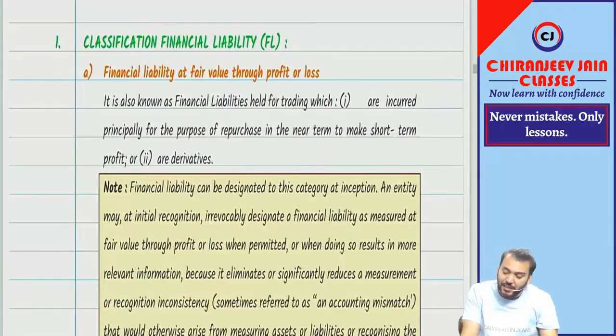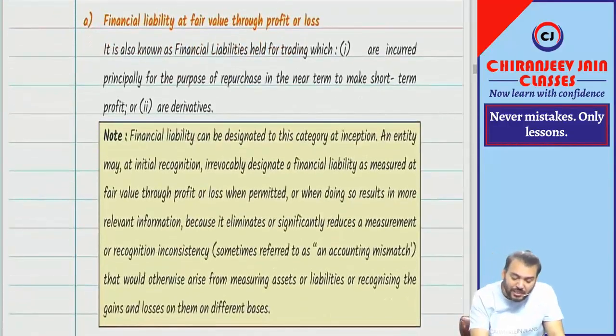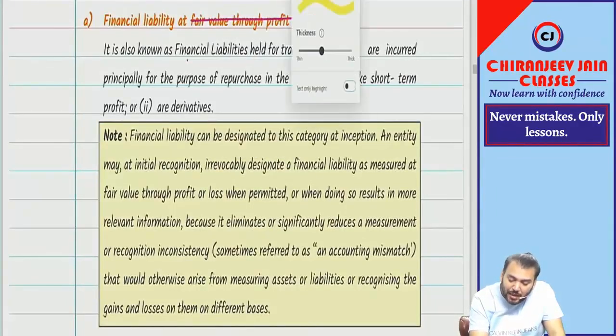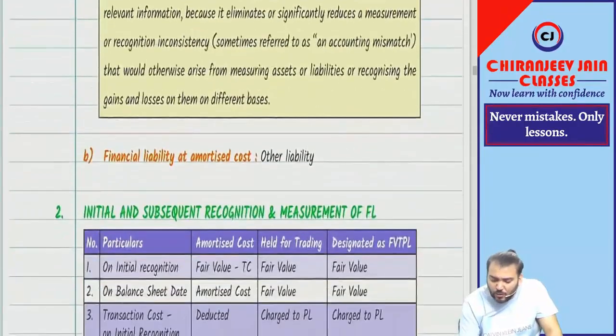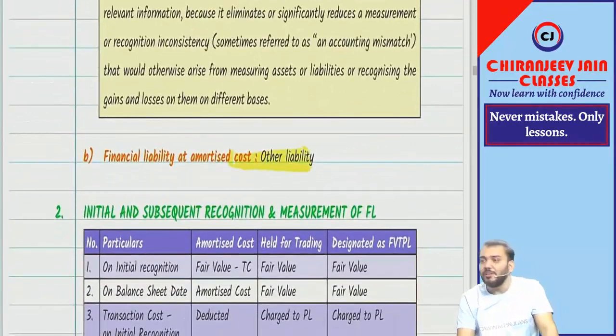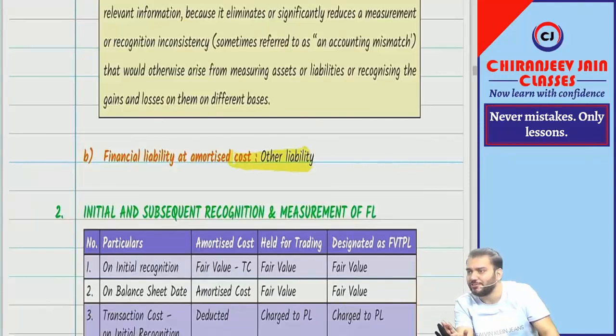Now Ind AS says that for recognition and measurement, financial liabilities have two classifications. One is FBTPL. One is amortized cost. Normally a financial liability represents a contractual cash outflow. So whenever there is a contractual cash outflow, it will always be at amortized cost. But if financial liabilities are held for the purpose of trading, it will be FBTPL.